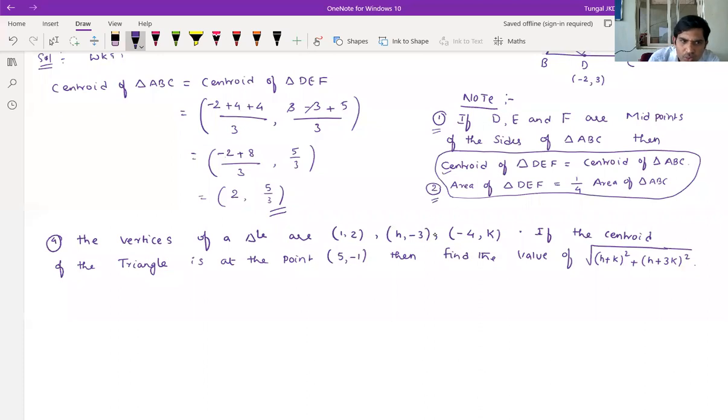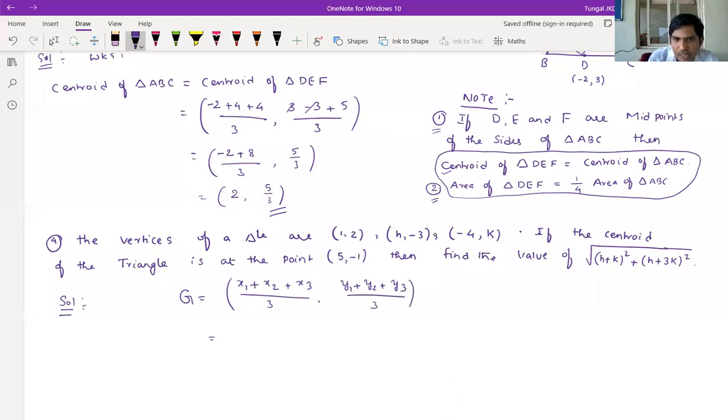Right. Now solution. G is equal to the formula. What is that? (x1 + x2 + x3)/3, comma, (y1 + y2 + y3)/3.